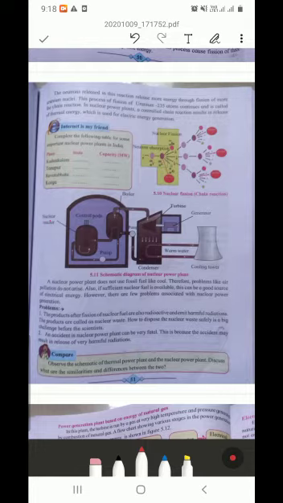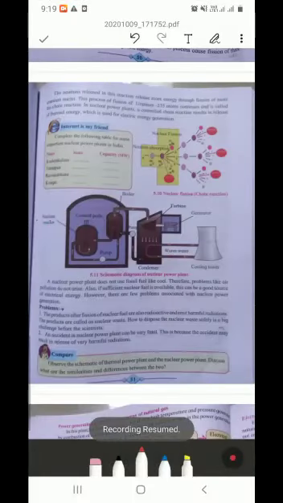To stop the Second World War, the bomb blast was done in Hiroshima and Nagasaki, and radioactive atoms were released, due to which many problems occur. We know very well.